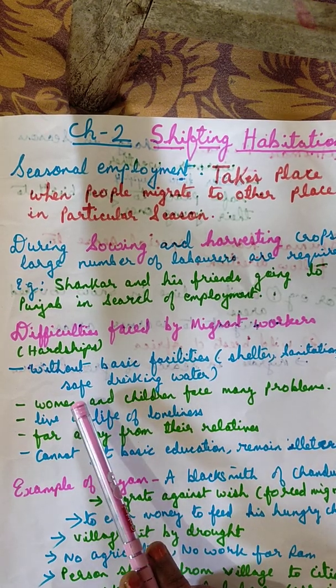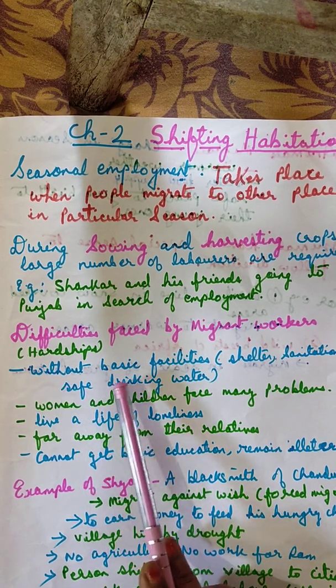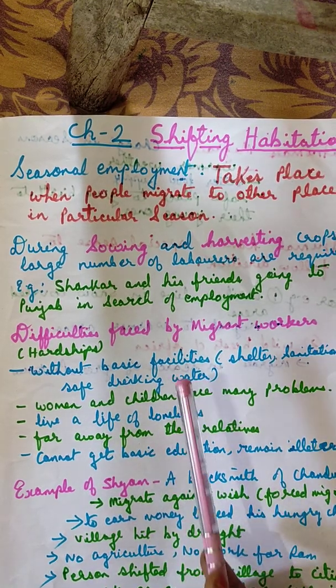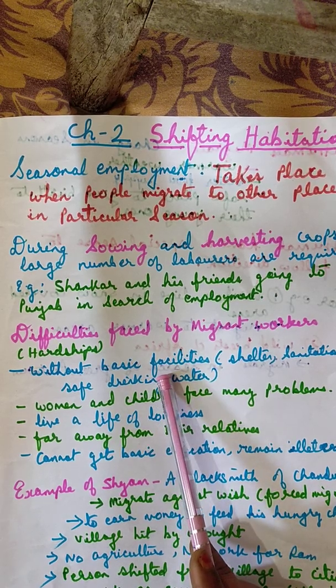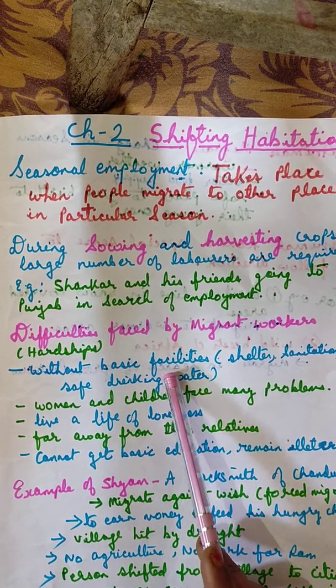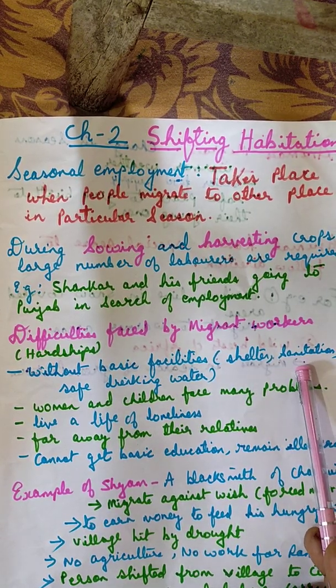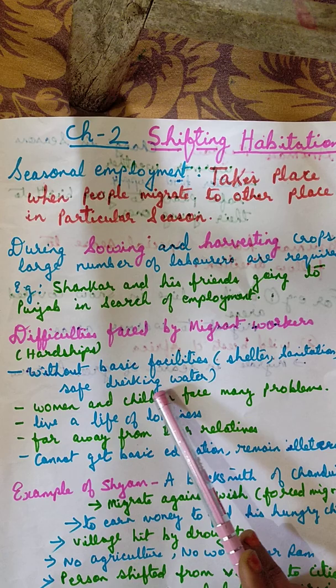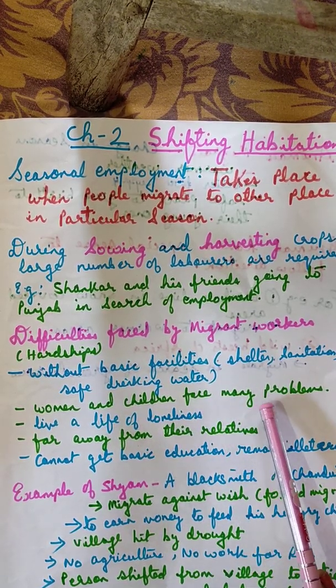What are the difficulties that they face? They have to live there without basic facilities. Basic facilities means those which are required for the survival of every human being. That is, they don't have a proper shelter facility, proper sanitation, or safe drinking water is not available at that particular place. The women and children also face a lot of problems.